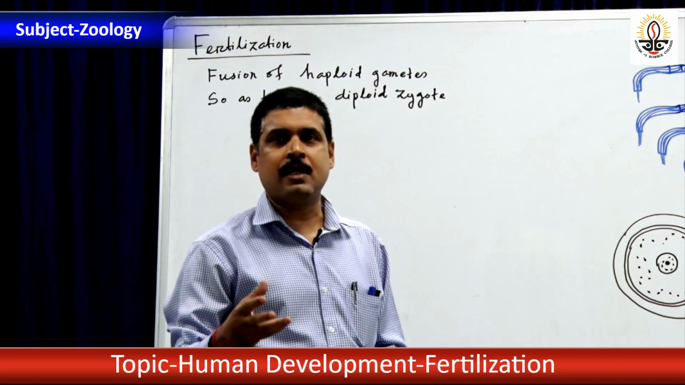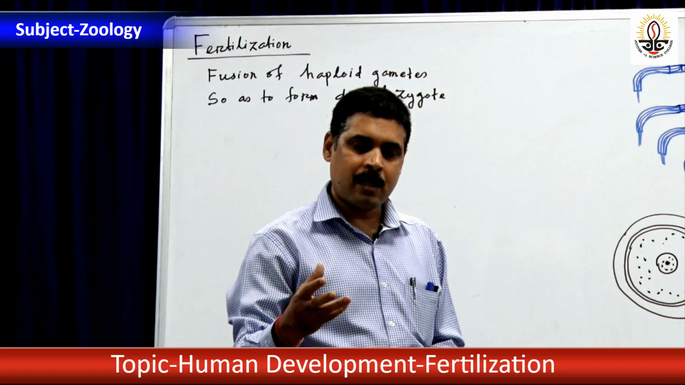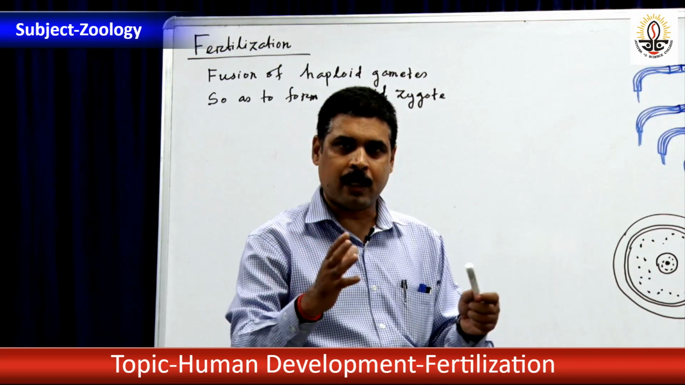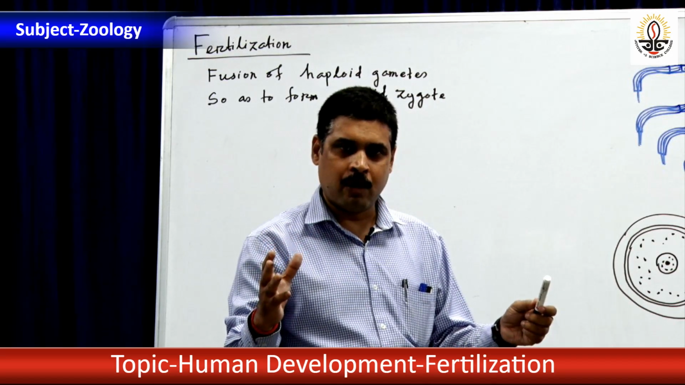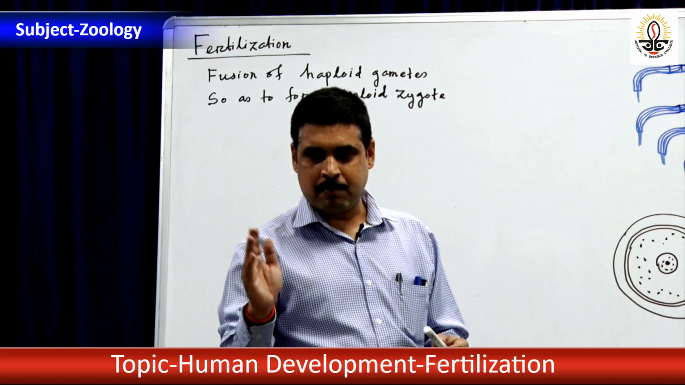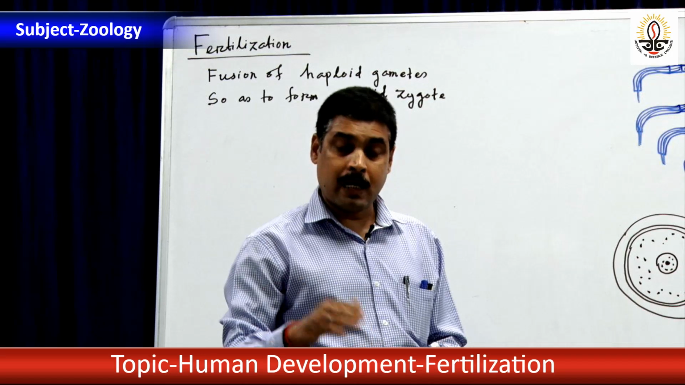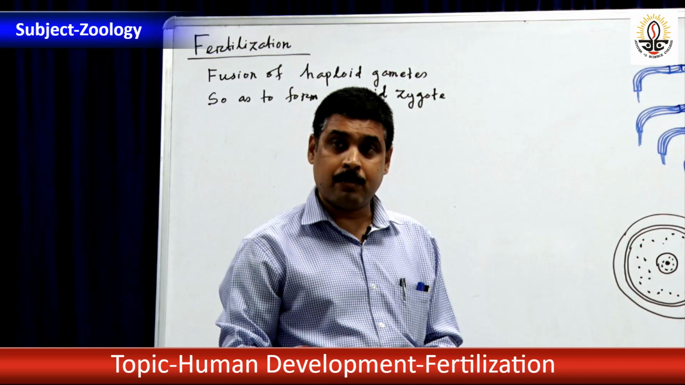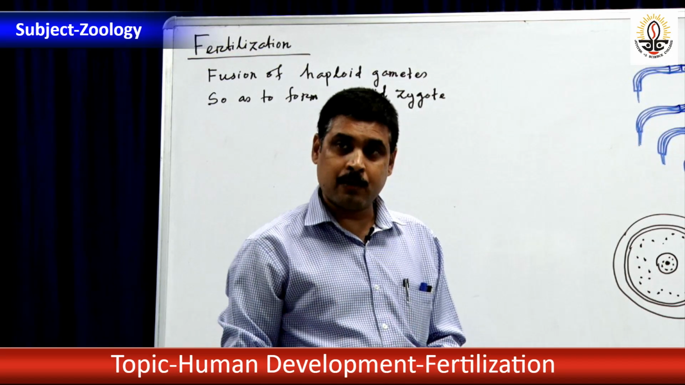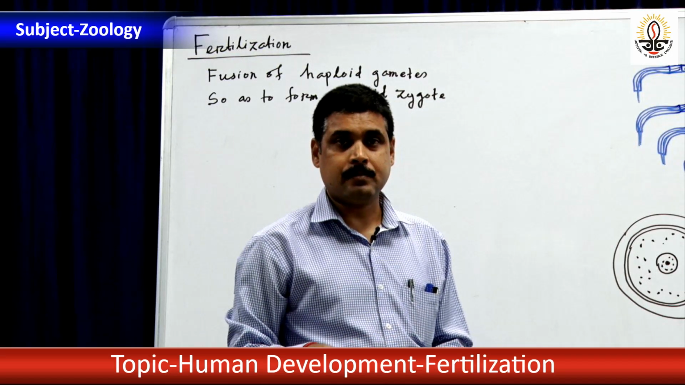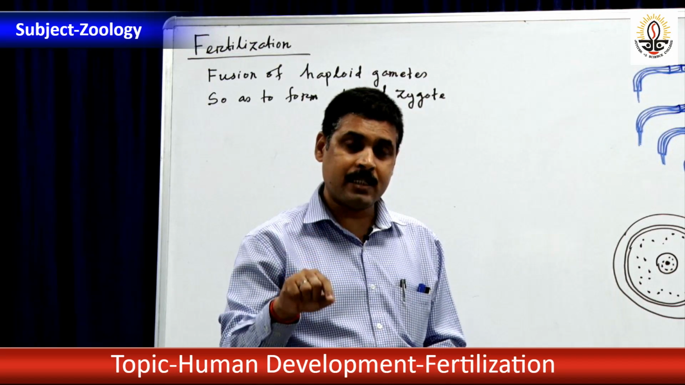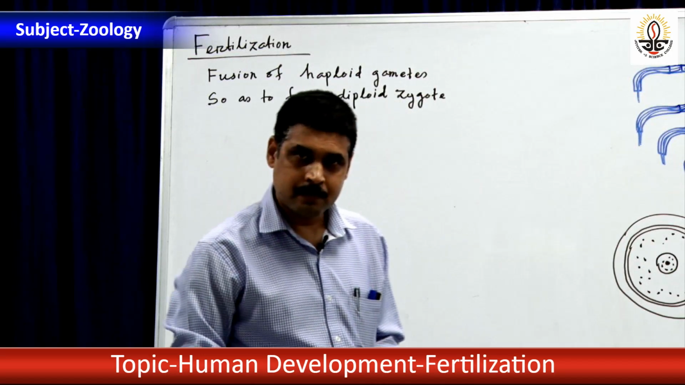At ovulation, the secondary oocyte is released into the infundibulum of the fallopian tube, which is the upper dilated, funnel-shaped part with finger-like projections called fimbriae. By the action of the fimbriae and by the action of cilia present in the lining of the fallopian tube, it comes to the ampullary region, and there in the ampullary region of the fallopian tube it waits for the sperm to arrive.